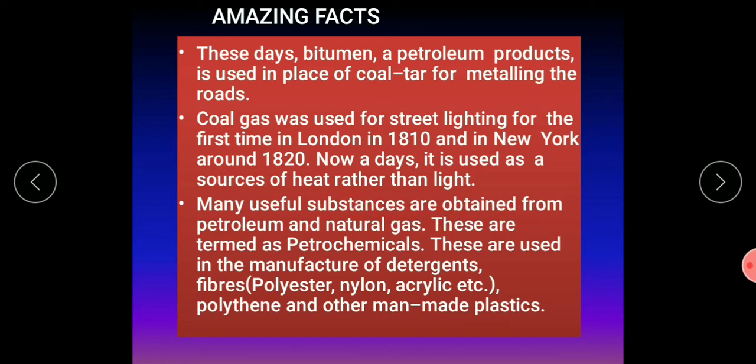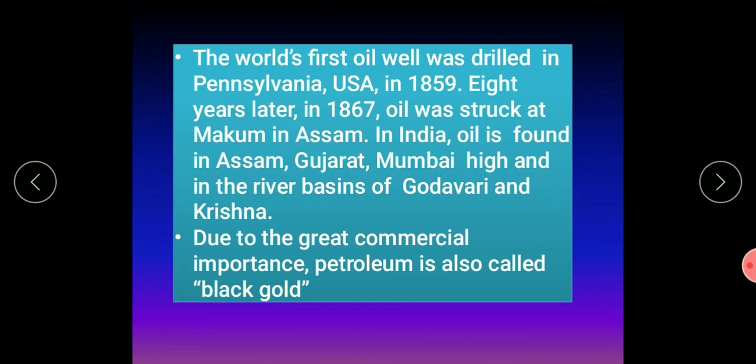Many useful substances are obtained from petroleum and natural gas. These are termed as petrochemicals. These are used in the manufacture of detergents, and also fibers. All your synthetic fibers like polyester, nylon, acrylic, all these are obtained from petrochemicals, that is, from petroleum origin. Even your polythene bags and other man-made plastics are obtained from petrochemicals. That is what we learned in the petroleum synthetic fibers.